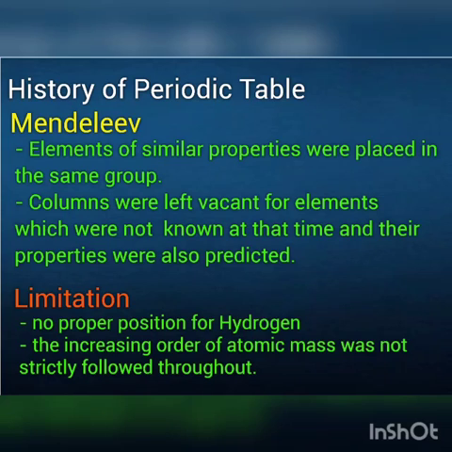Then, last, Mendeleev introduced a periodic table. It was a good model of classification of elements. He arranged the elements in the increasing order of atomic masses. The advantage of Mendeleev's periodic table is that elements of similar properties were placed in the same group. Columns were left vacant for elements which were not known at that time, and their properties were also predicted.